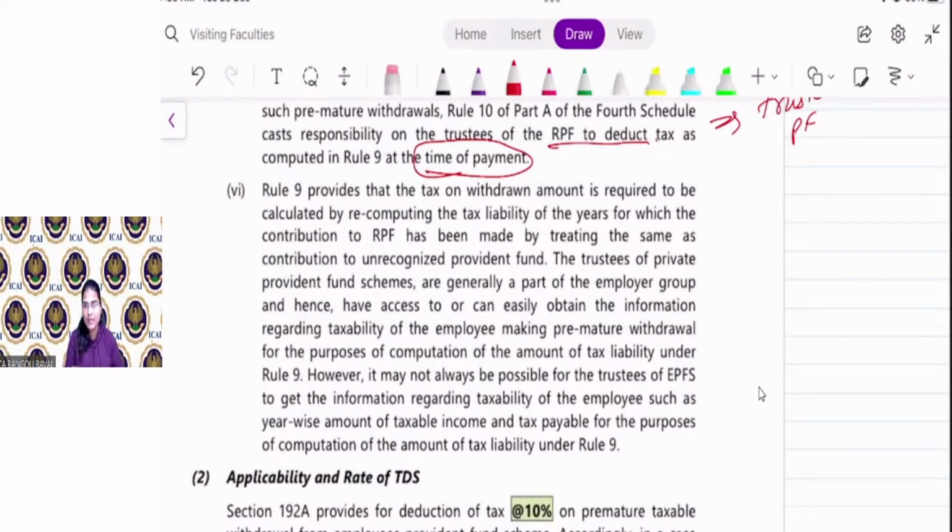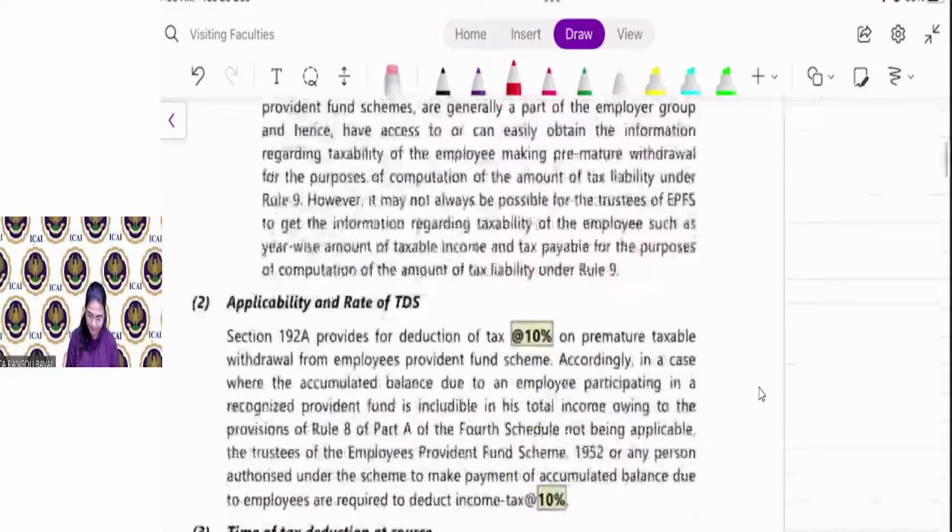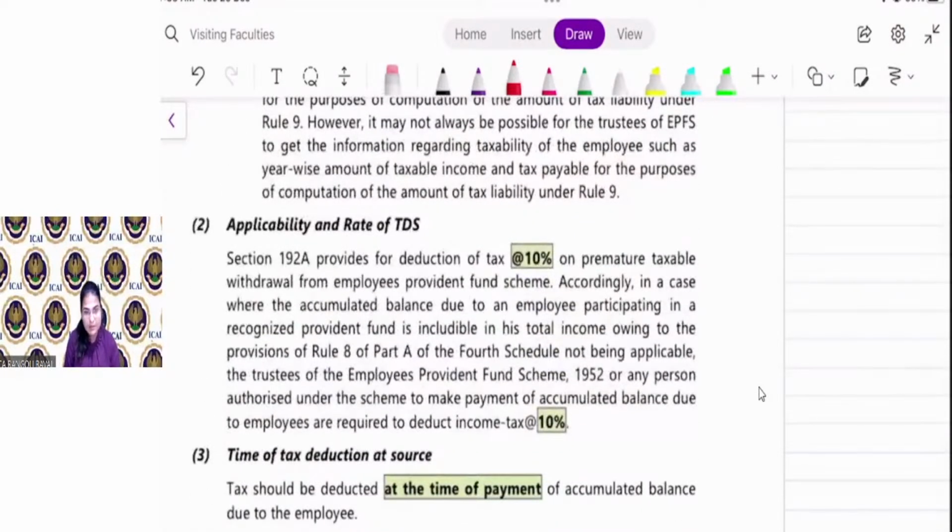You have to recalculate your tax liability treating it as an unrecognized provident fund, and you have to pay tax on that if you are withdrawing before 5 years of continuous service. The rate of TDS is 10%, and the TDS is required to be deducted at the time of payment.